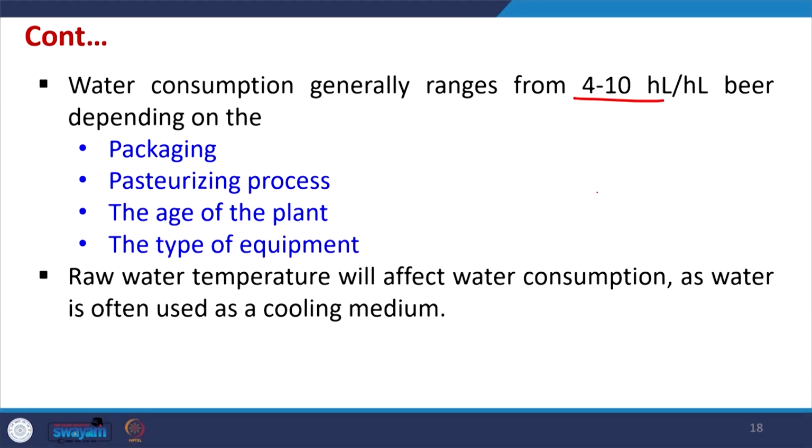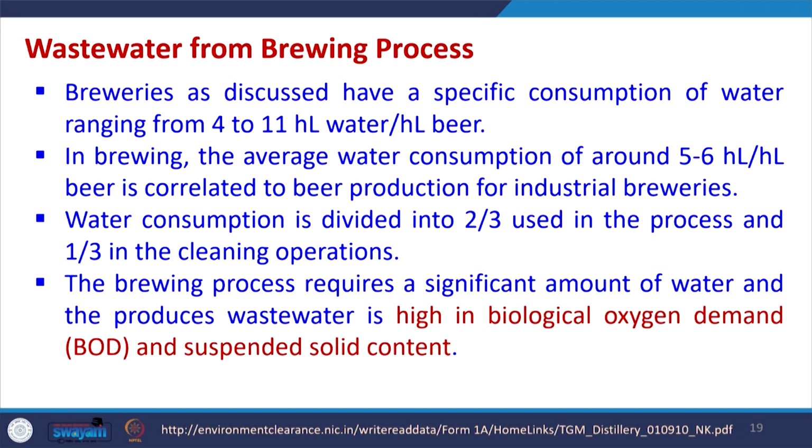The water consumption in the brewing industry ranges from 4 to 10 liter per liter of the beer produced, depending upon the packaging, pasteurizing process, the age of the plant and the type of equipment being used. So, raw water temperature will also affect the water consumption, as raw water is often used as a cooling medium. Because of that, the raw water temperature also affects the amount of water being consumed.